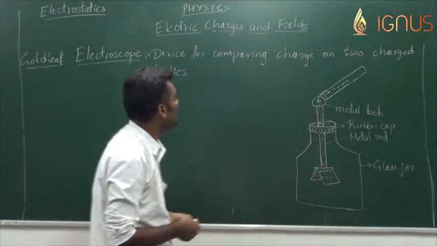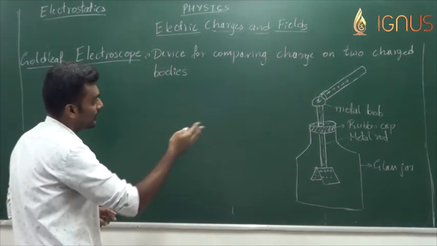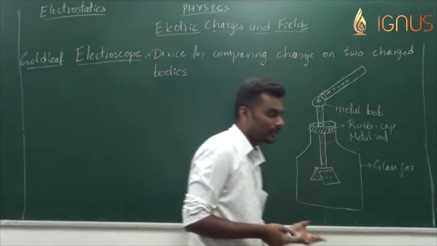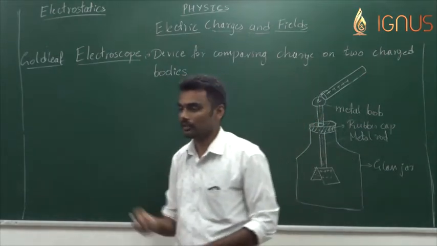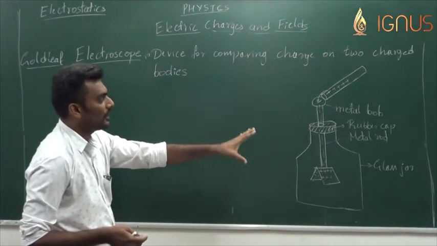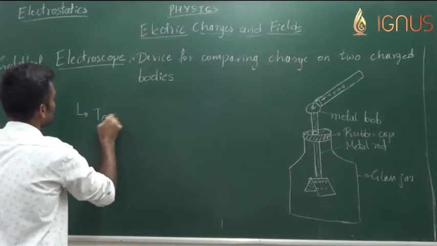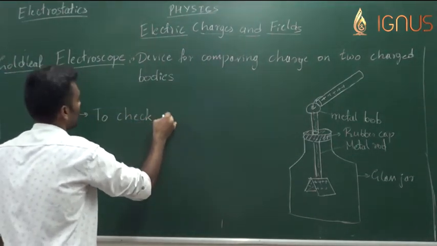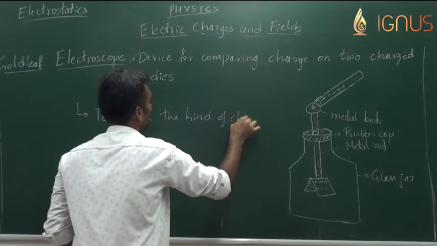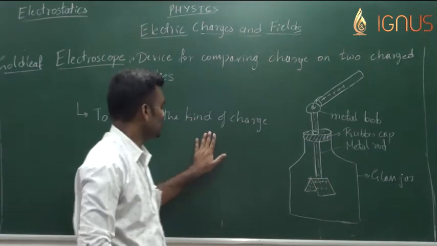That is how we can compare the amount of charge on two charged bodies. Not only comparing the amount of charge on two bodies, obviously we can check whether the body is charged or not. If there is no divergence, no charge in it. Now we can also use the gold leaf electroscope to check the kind of charge on a particular charged body, with a condition for this.